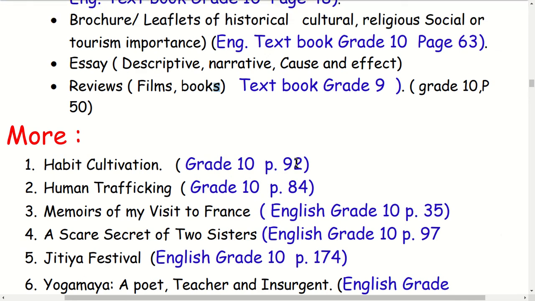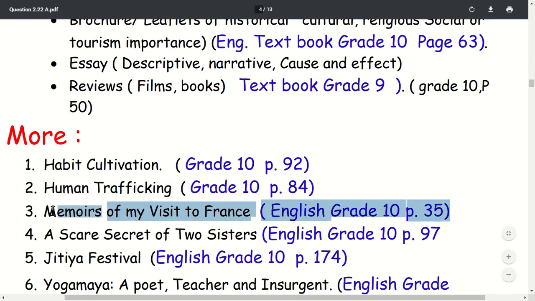Okay, grade 10, page number 92, habit cultivation. There is an essay, habit cultivation. Then there is also another essay, women trafficking, the cause expository essay, page number 84. There is also another essay, Memoirs of my visit to France. This is a descriptive essay.